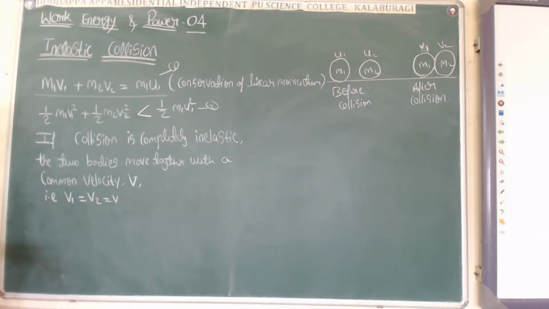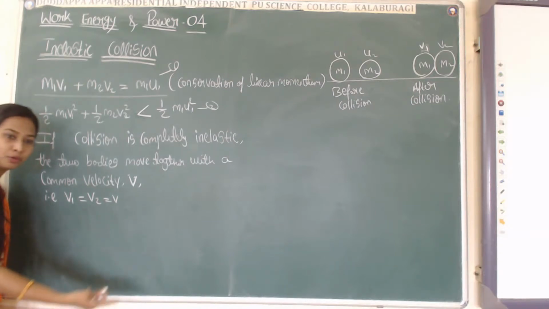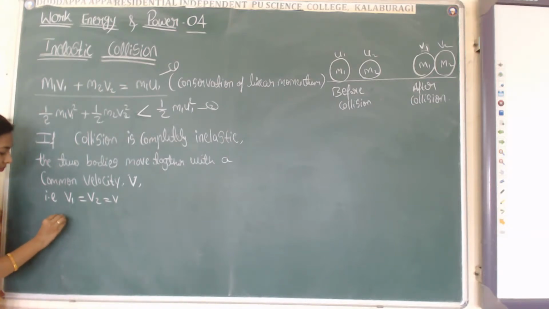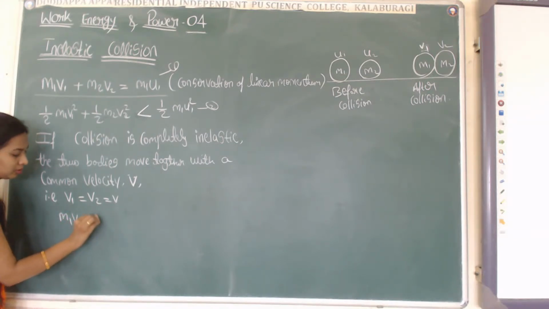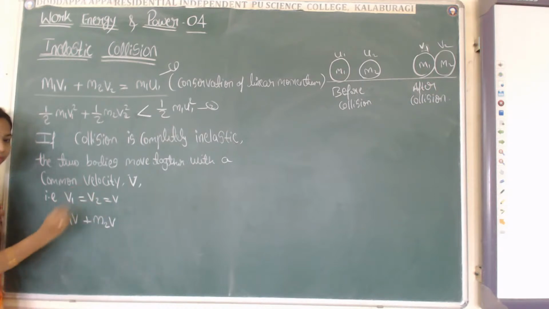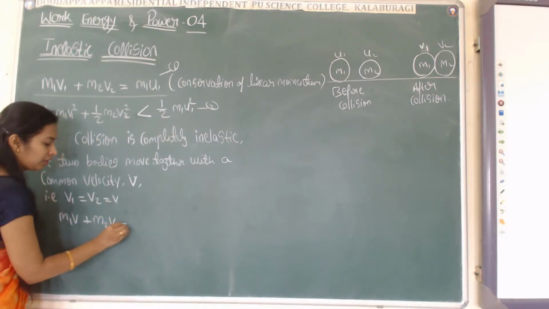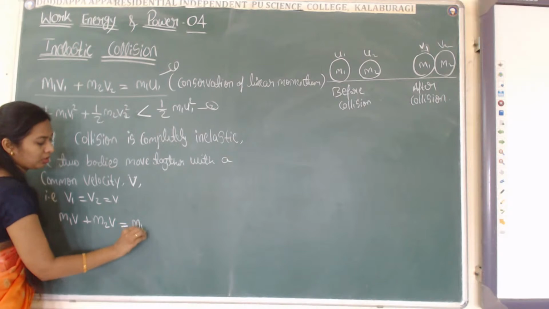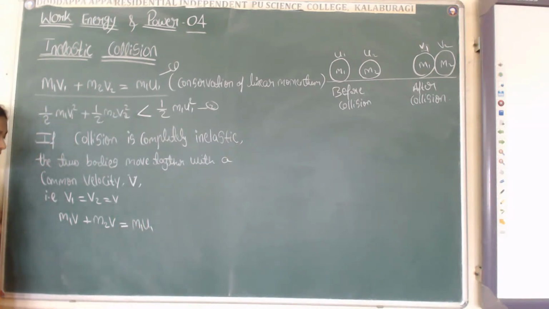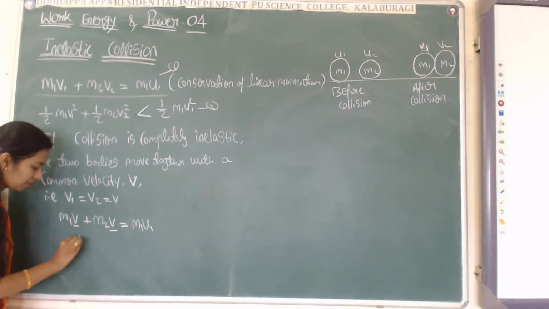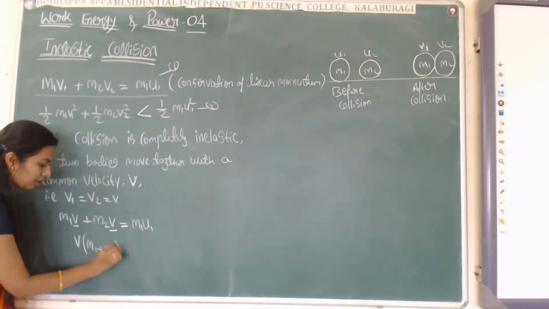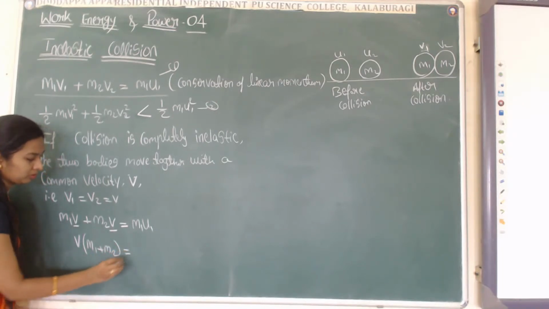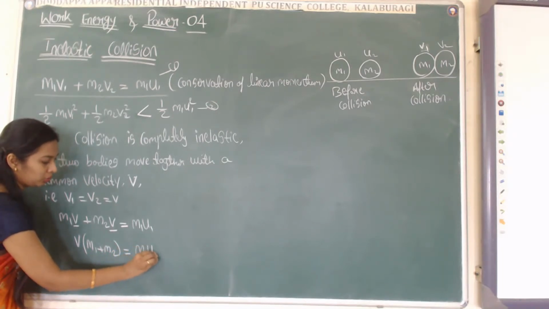In equation number 1, we substitute v1 and v2 as v. m1 v plus m2 v is equal to m1 u1. Now here also I have v, so I will take v common. What I will get? v times (m1 plus m2) equals m1 u1.